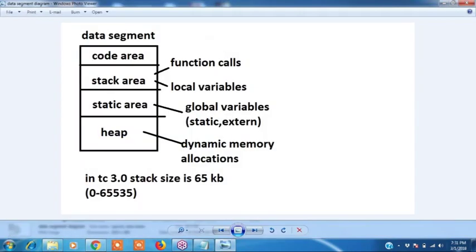See, this is a memory. It is allocated in RAM. Okay, you know computer RAMs. In that RAM, memory will be allocated like this. In the data segment, 4 areas will be there: code area, stack area, static area, and heap area. Are you following? Draw this diagram, all of you. Data segment diagram. And also write this: in TC 3.0, stack size is 65 KB.